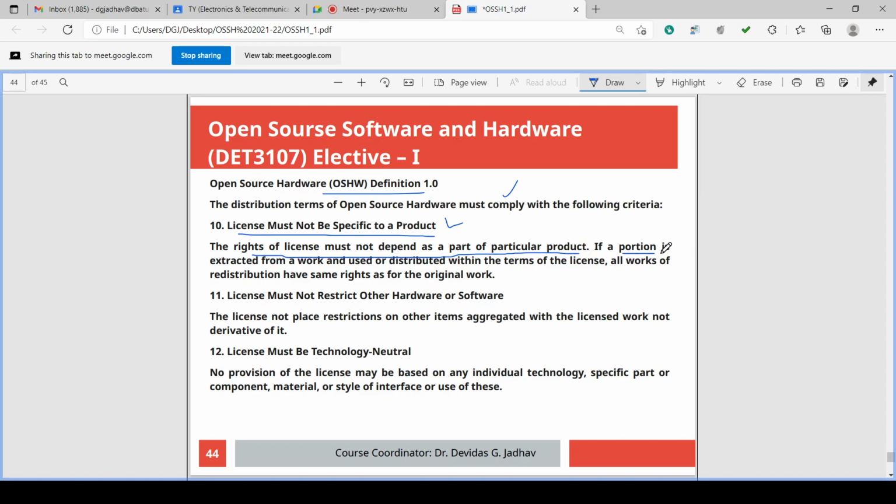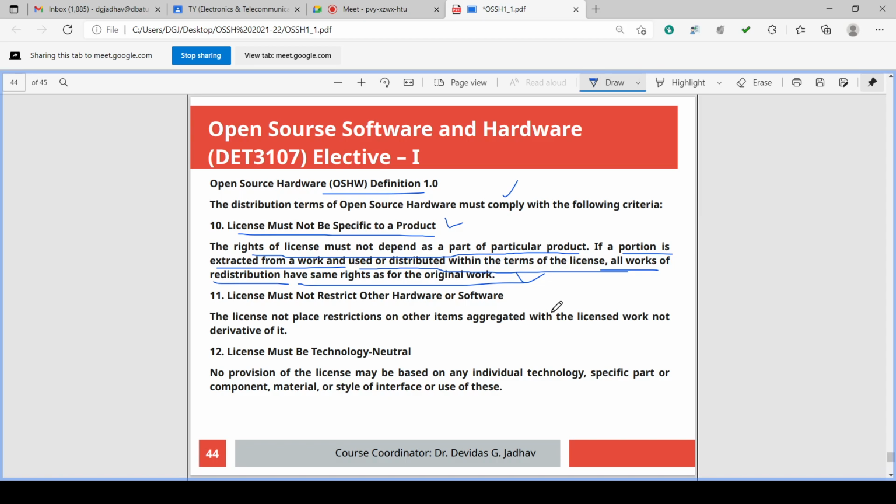If a portion is extracted from the work and used or distributed within the terms of the license, all works of the redistribution have the same rights as the original work. Suppose we have the original product and its design files. From that original product and design files, we have developed some derived work, some other component.